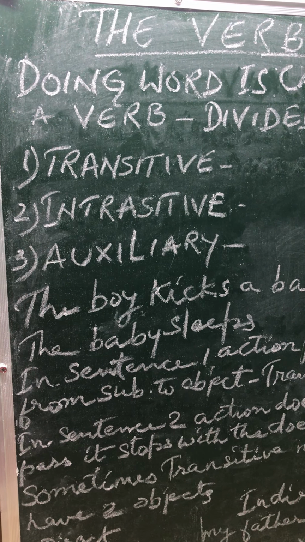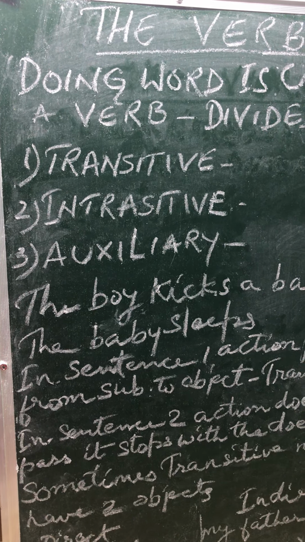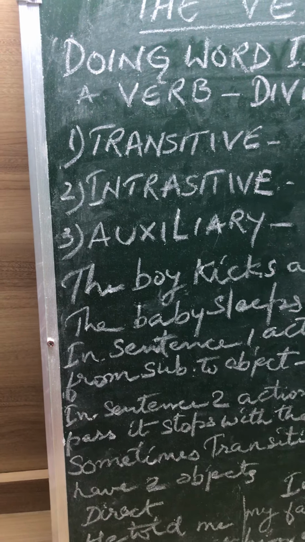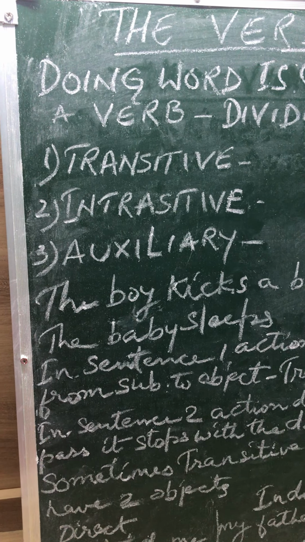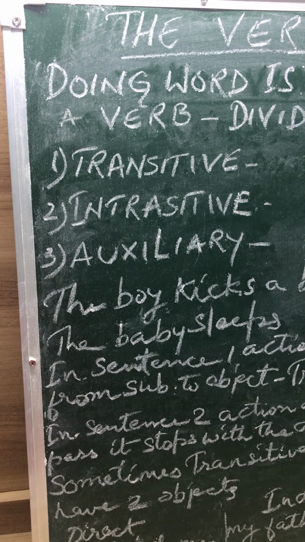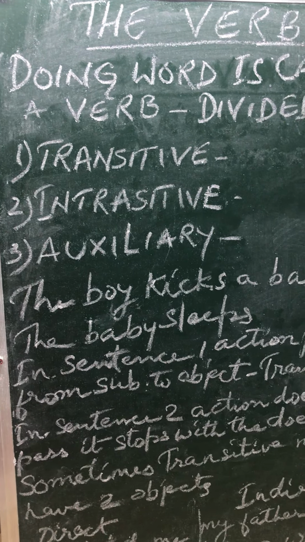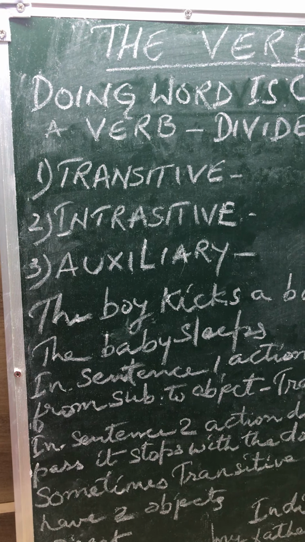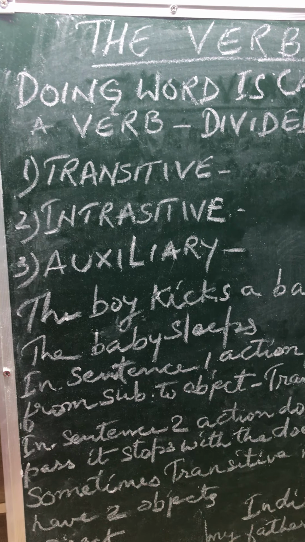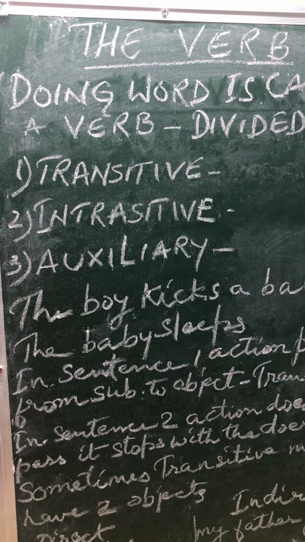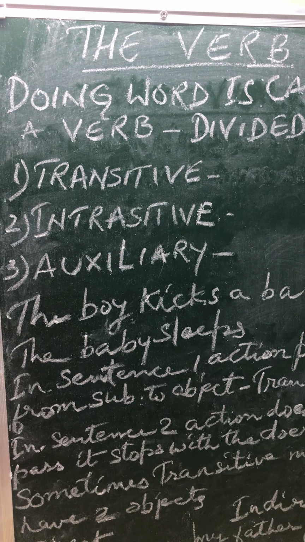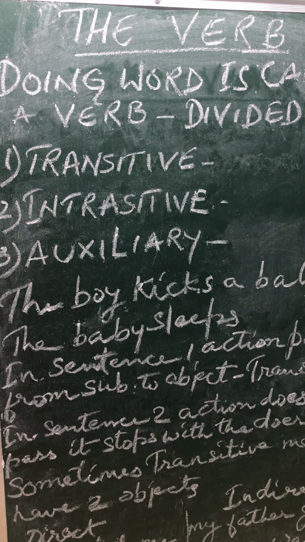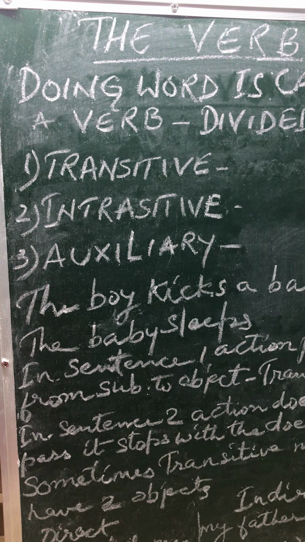The clock stopped this morning. Now in this sentence, the clock is the doer of the action, but the action is not further carried over, so it doesn't have an object. The clock stopped. Stopped is the verb. The policeman blew his whistle. The policeman is the subject, blew is the verb, and what did he blow? He blew his whistle. So whistle is the object. Hence, it can be called a transitive verb.